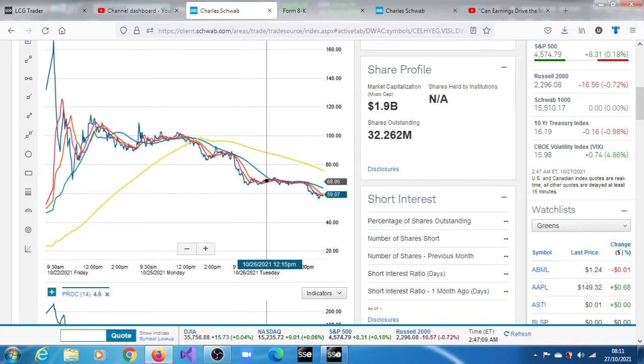Yes, it has been doing that for this last session, and it never really departed from them and escaped into a significant divergence. It didn't happen. So they're all moving along, though it closed slightly below those moving averages, which is just an indication that the stock is not bottoming out.